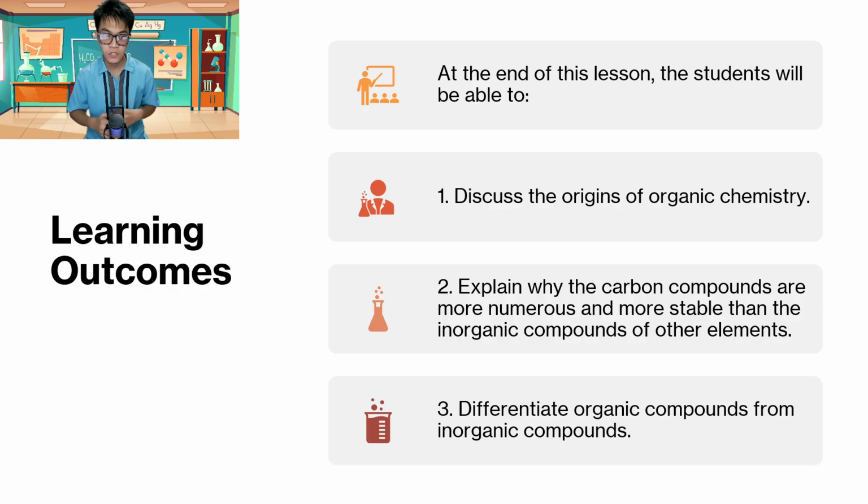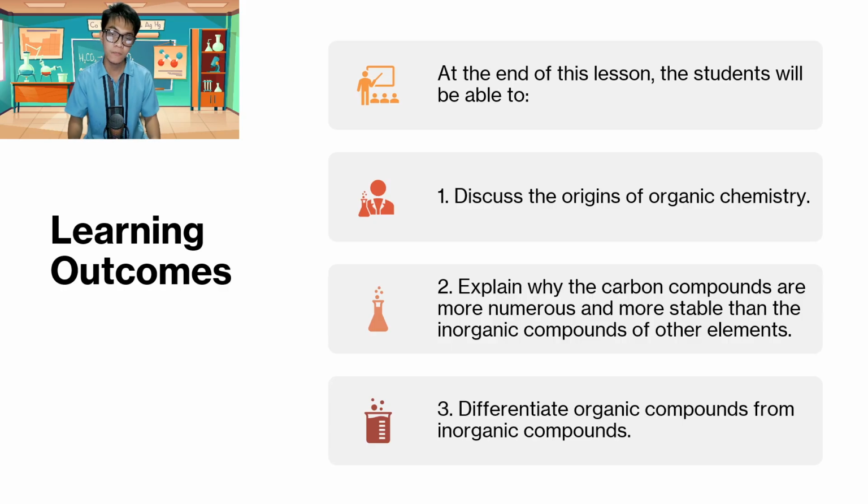Third, differentiate organic compounds from inorganic compounds, as these two specific fields of chemistry are the ones we always compare from each other mostly. So where do we draw the boundaries between organic chemistry, and when will it be considered already part of inorganic chemistry?